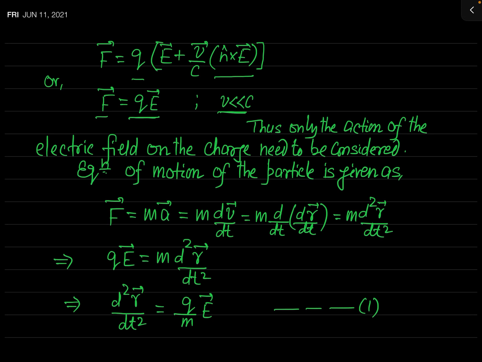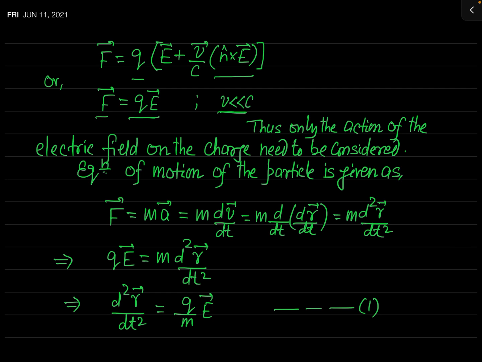Now since the motion is non-relativistic, if you want to write the equation of motion of this particle, you must think about the Newtonian equation of motion, because Newtonian equation of motion is valid in case of non-relativistic motion.